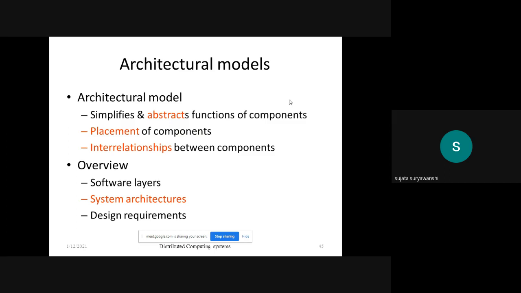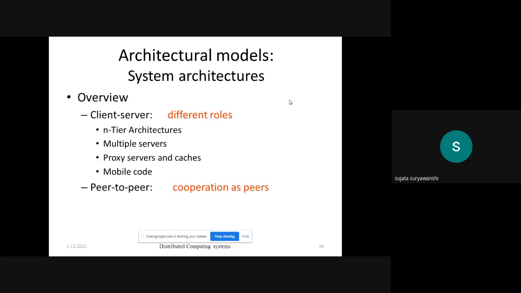Then the next type of architectural model is the system architecture. First, we have seen the software layers, where the middleware is used to mask the heterogeneity of the hardware and the software, that is the OS. Now the next one is the system architecture. We'll see the system architecture in detail.